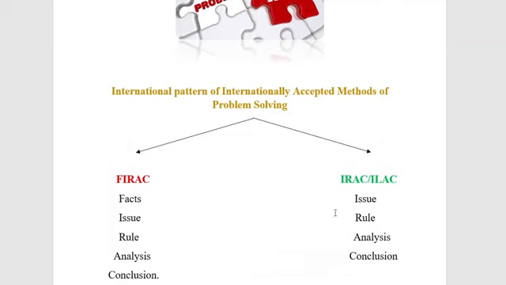Here I don't want to go into the other methods. I will concentrate only on these simple aspects. First, you have to highlight the facts. That means you have to simplify the facts given in the problem, and you have to frame the issues. You can frame one issue or more than one issue, depending upon what is given in the problem.